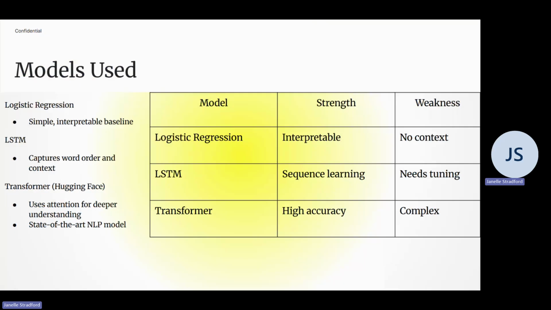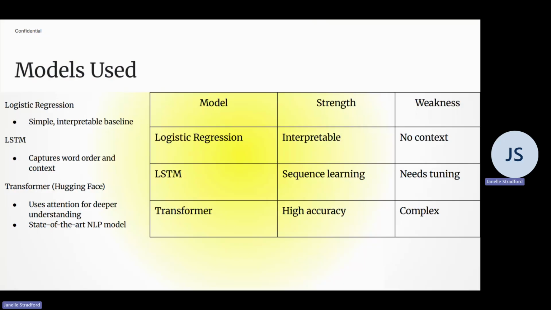The models used. I implemented three different models with increasing levels of complexity. Logistic regression was used as a baseline model. It is simple and fast and interpretable, but it does not capture relationships between words. The LSTM model is a type of recurrent neural network designed to process sequences. It can capture context and dependencies between words, which is important for understanding meaning in text.